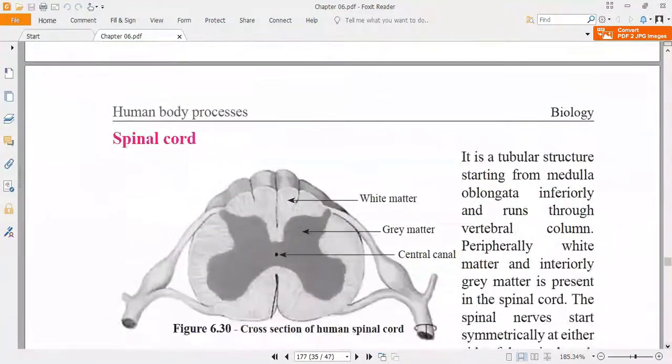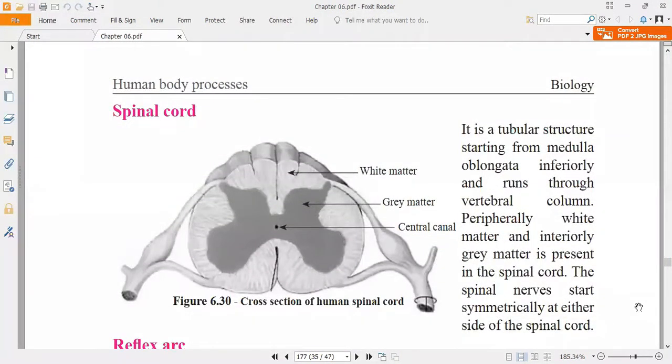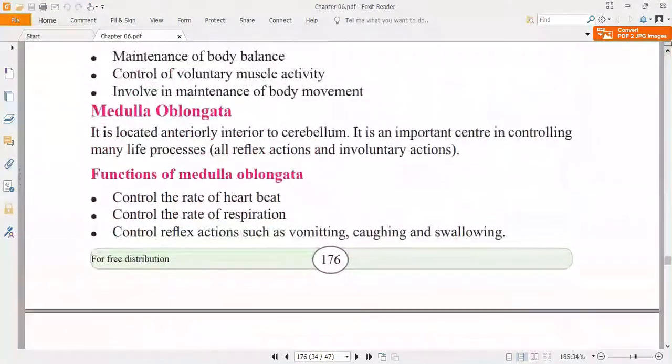Now we are going to discuss the spinal cord. This is the cross section of the human spinal cord. When we describe the structure, it is a tubular structure starting from the medulla oblongata and running inferiorly.